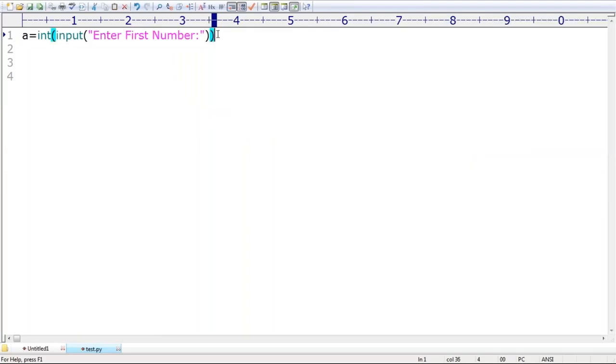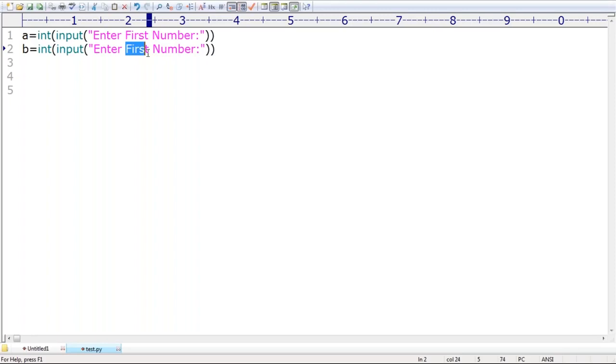Everything is happening in a single line. Any confusion, sir? Very simple. Now I'm reading some data and trying to convert that data into an int value also. Both things are happening. Even if you don't know about this function, its purpose and syntax, already I showed, don't worry. After completing these operators, the next topic is input output only. There we are going to perform a postmortem. Don't worry about that. Similarly, sir, b. Can you please observe b?